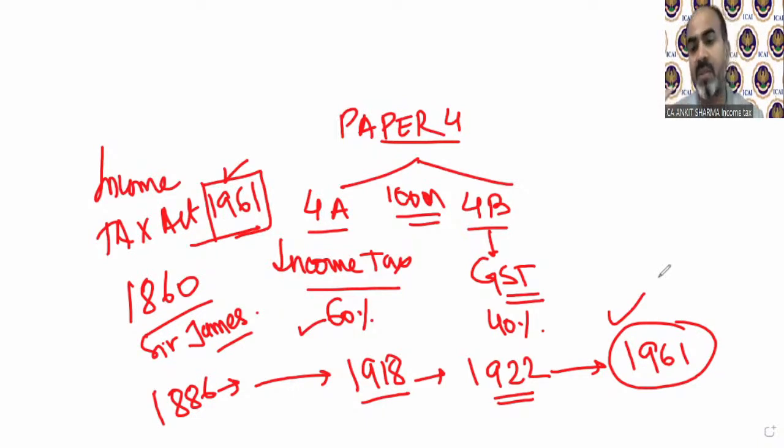So if somebody asks whether income tax is chargeable in India from 1961 onwards, then say no, it was not like that. Income tax was charged in India from before that also. A structural act was introduced in 1860, then 1886, then 1918, then 1922, and now it is 1961. I hope you all are clear regarding this. So this was the introduction part, the general basic provision of how and from where income tax originated.